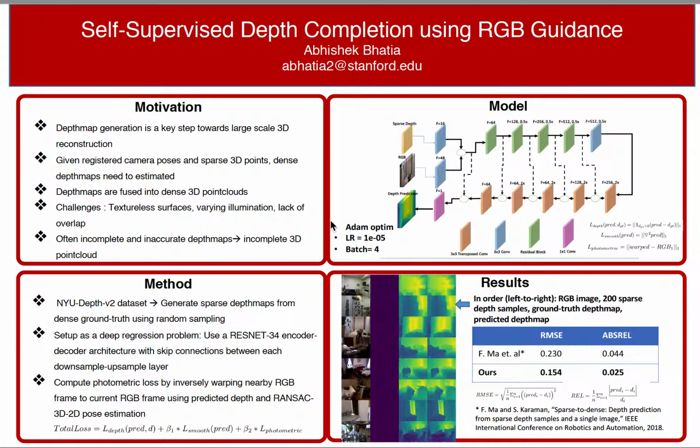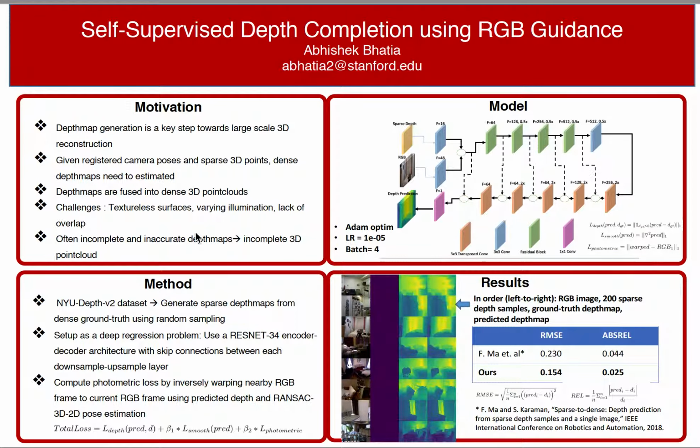Some challenges that impact classical approaches are the presence of textureless surfaces in the scene, lack of overlap, as well as varying illumination of objects and surfaces, which leads to incomplete depth maps. So the task of depth completion has been set up as a deep regression problem where I train a neural network to learn to predict a dense depth map given a sparse depth map plus the corresponding RGB image.